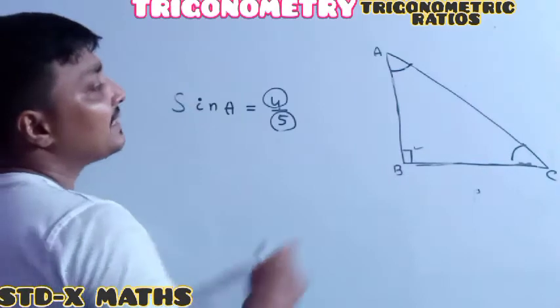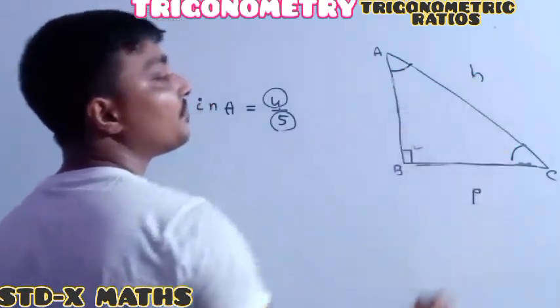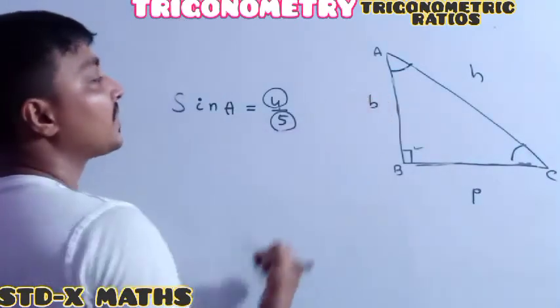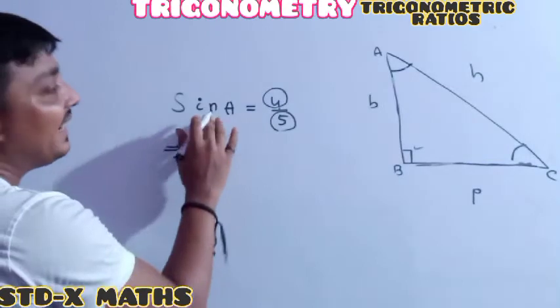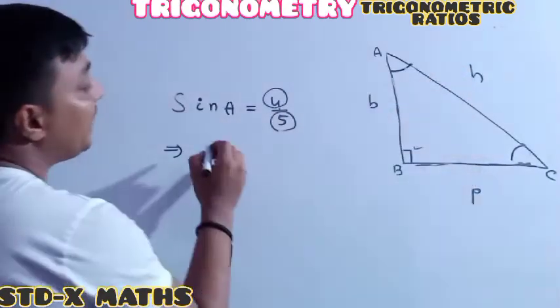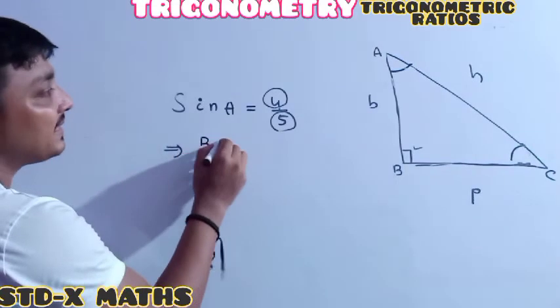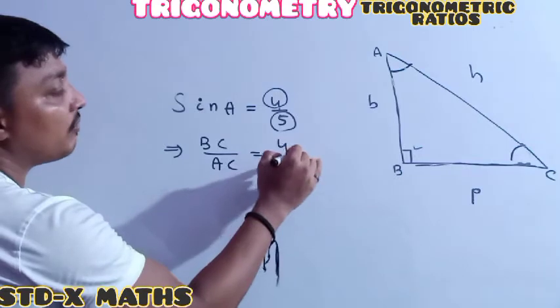Everyone knows sin A means P divided by H. P means BC, divided by H, which means AC, which is 4 by 5.